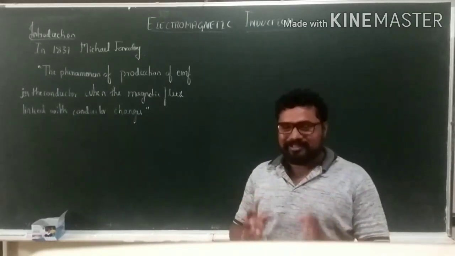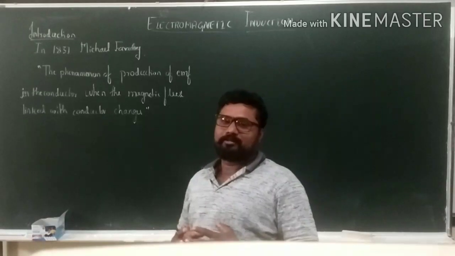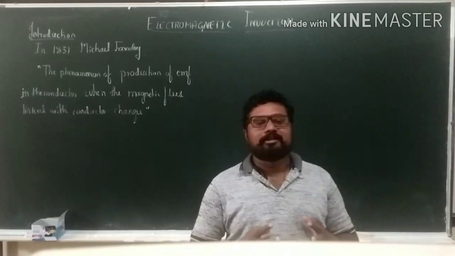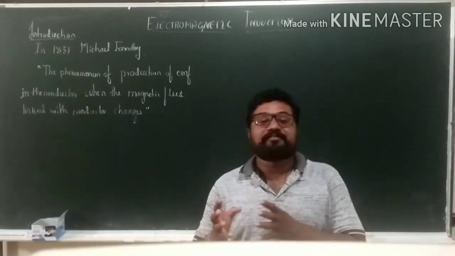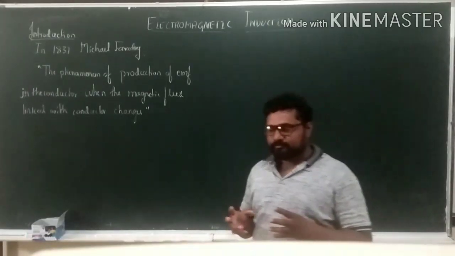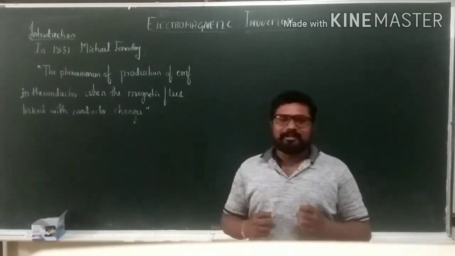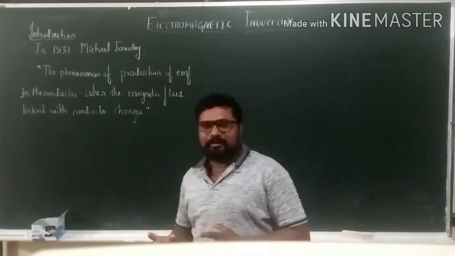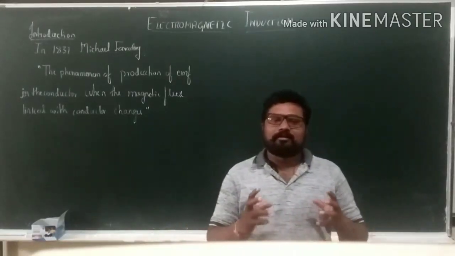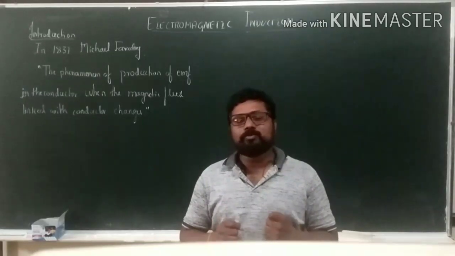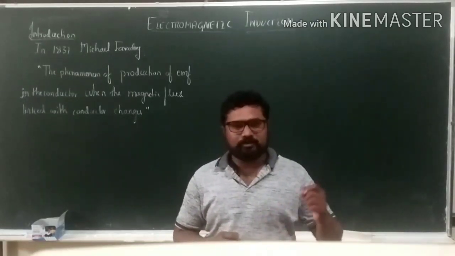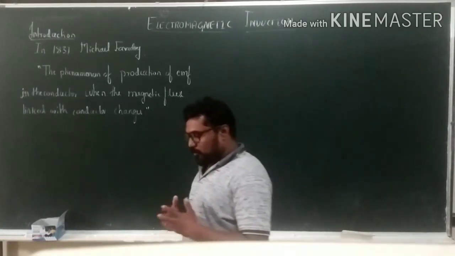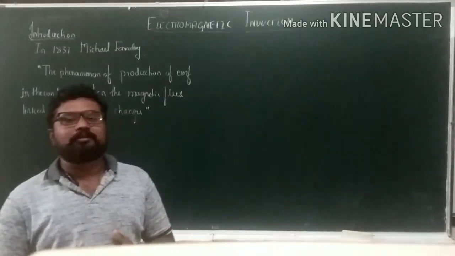It means he said that we can produce current using magnetic field lines, or you can call it magnetic flux. Then how is it possible? He conducted many experiments related to that, and he concluded that we can produce current using magnetic flux, using magnetic field lines also. So let us see first, what is electromagnetic induction?